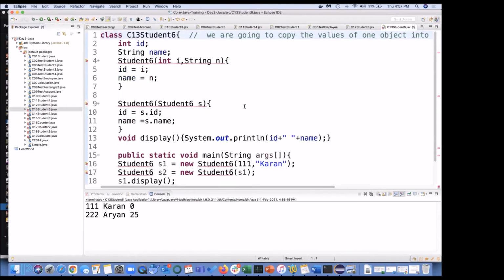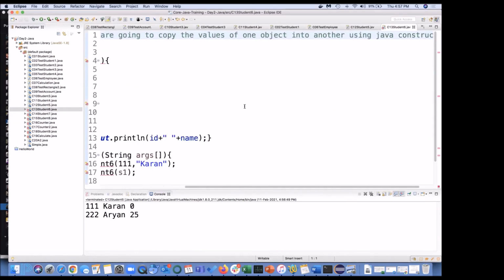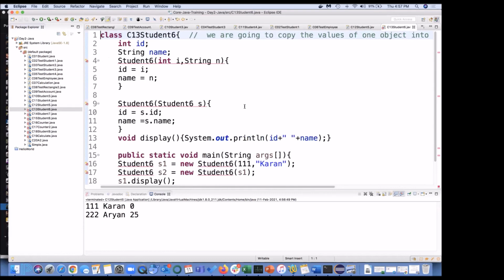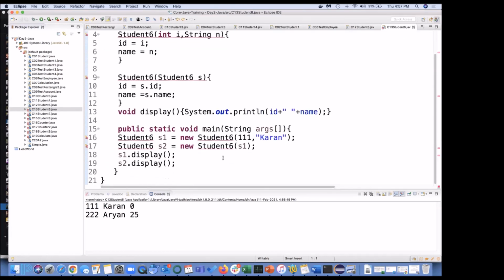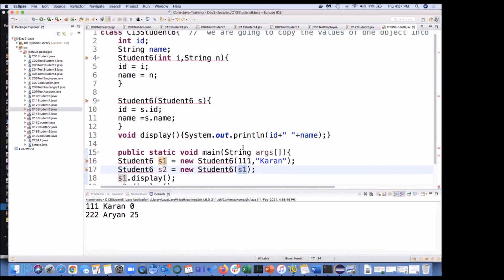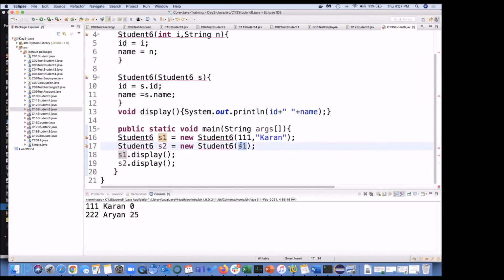Let's move to this one. We are going to copy the values of one object into another using a Java constructor. That's interesting. So in this class, the S1 object got created. How are you creating the S2 object? By passing the S1 object. Can you see here? By passing the S1 object. But in order to pass the S1 object, you need to have a compatible constructor.